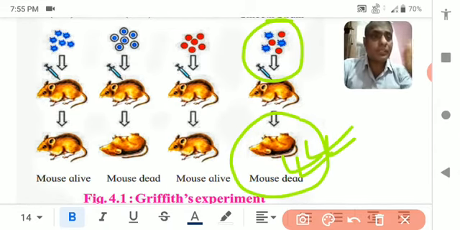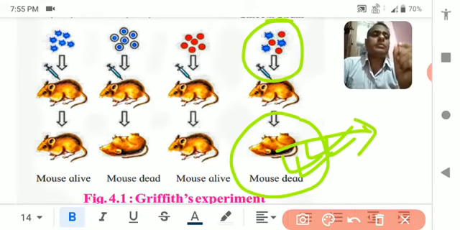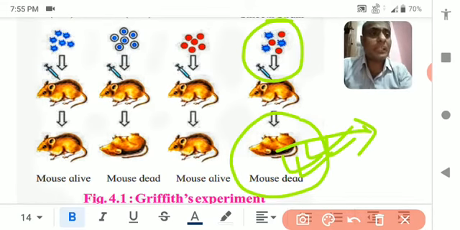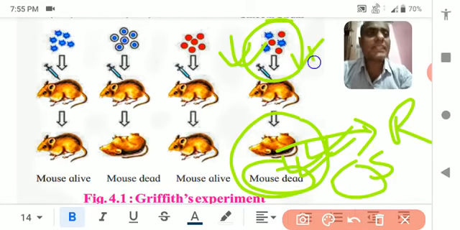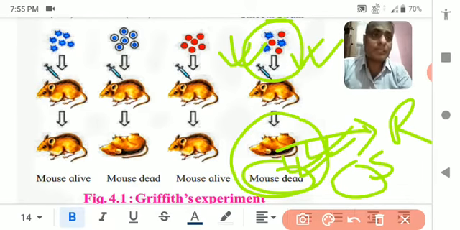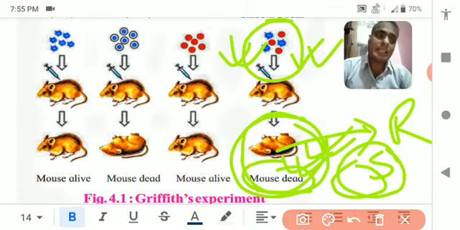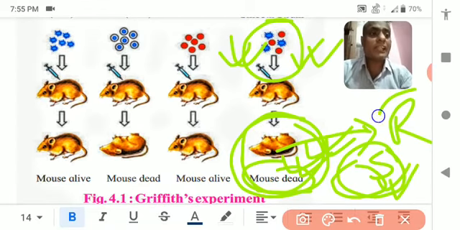When he took bacteria from the lungs, he came to know that all the bacteria present inside the mouse were S. There was no R strain present, although he had mixed the R with the heat-killed S. When he took out the bacteria from the dead mouse, he found all S strain bacteria present, all of them live, and no R at all.